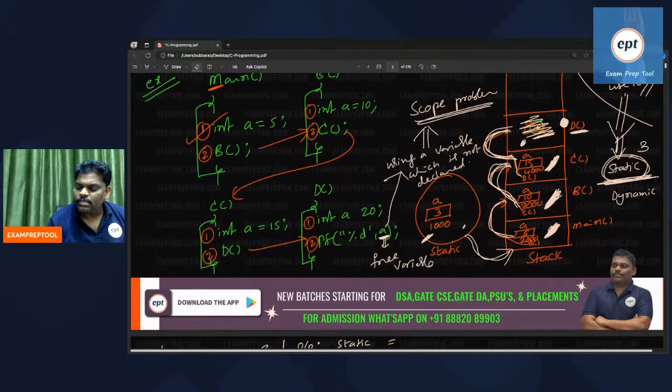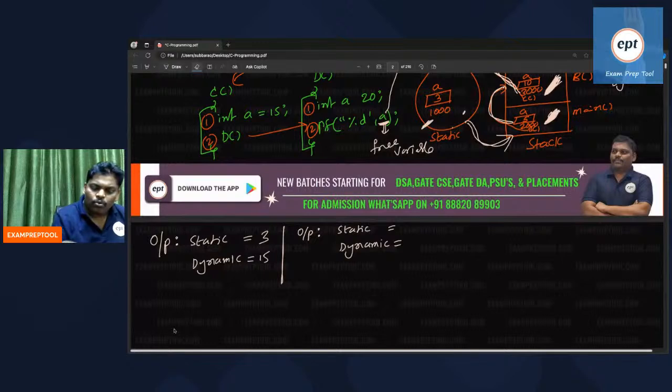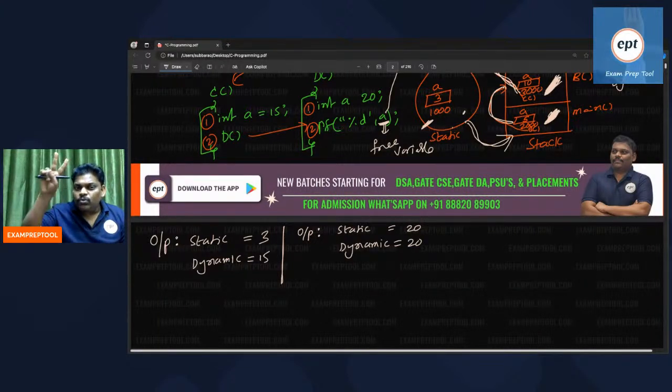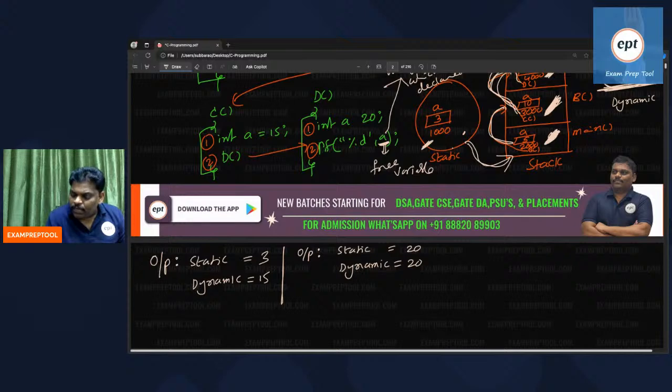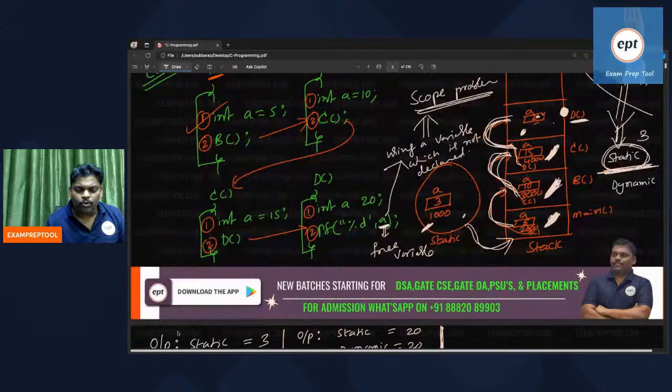This is available. If local is there, where is the problem? Yes, local is there, no problem. 20 is printed in both. See, if a problem is there, there are 2 solutions. And if there is no problem, from where will 2 solutions come? When I say print, I will check whether local is available. Then how 2 answers? Right. Please write properly in your notes.